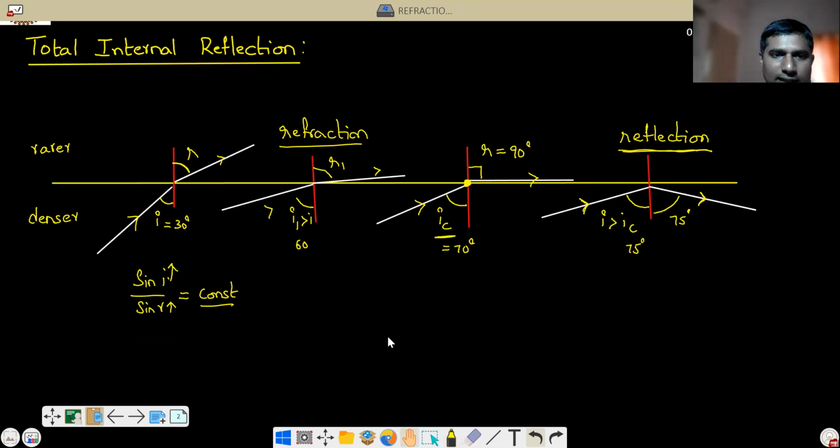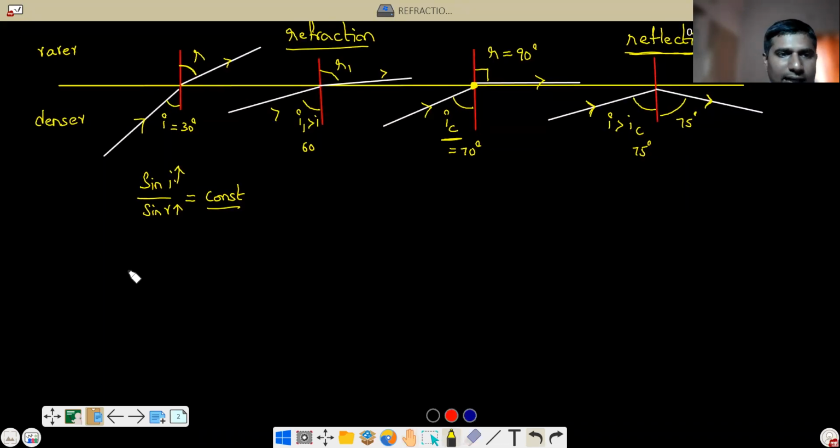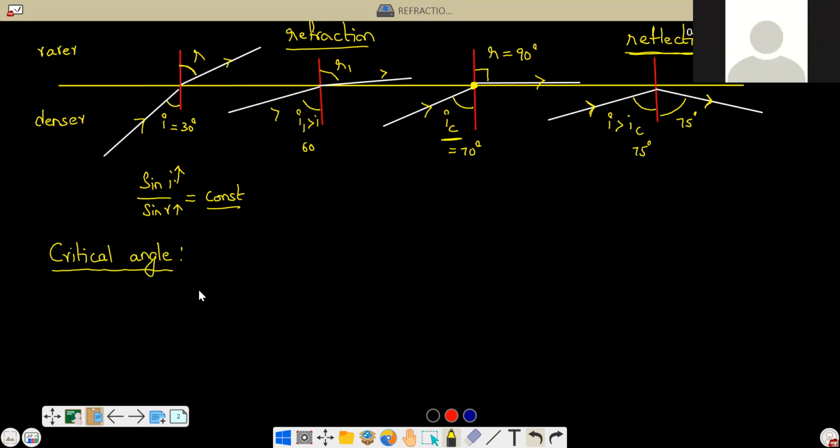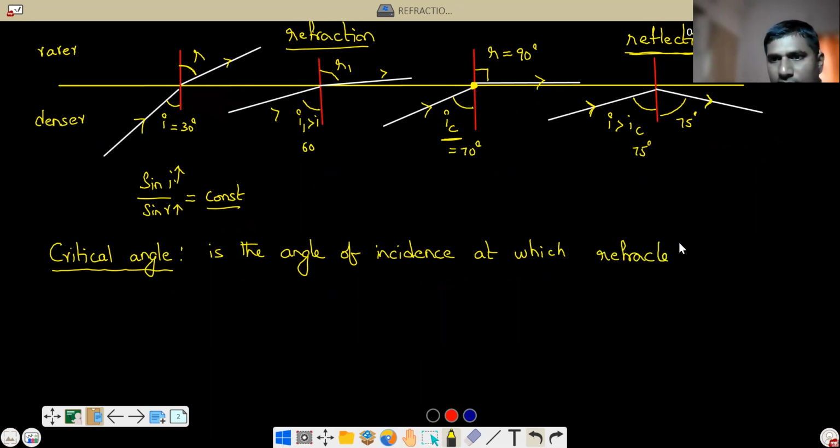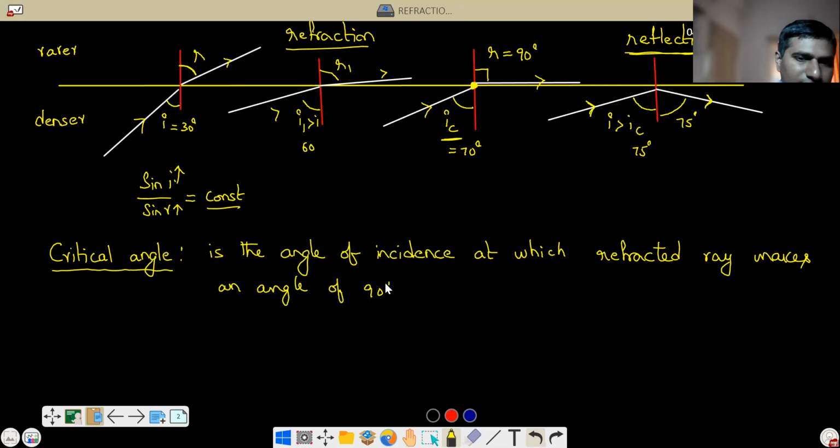So please write down critical angle. Very important. Critical angle is the angle of incidence at which the refracted ray makes an angle of 90 degrees with the normal. This specific angle of incidence is called the critical angle.